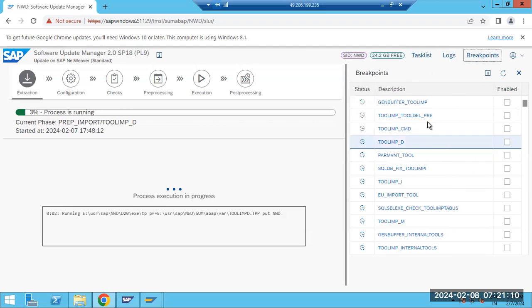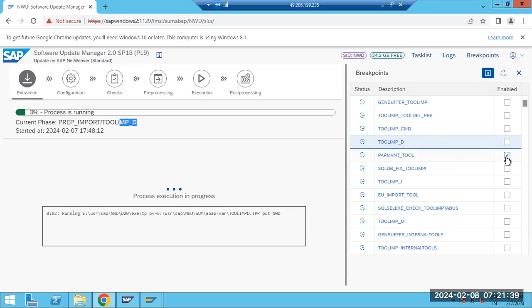Breakpoints mean this: suppose the tool import is running now, and I want to stop at the next step, I want to stop the screen in this step. Then you can just enable the breakpoint here, and when the tool import is completed and it reaches this step, the SUM tool will stop here.